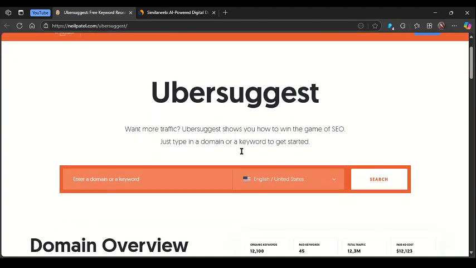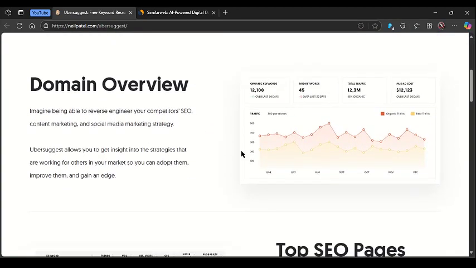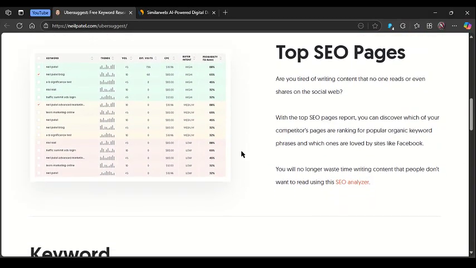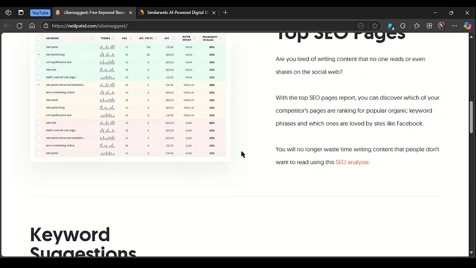In this video, I'm going to create a quick in-depth comparison review about these two keyword research platforms, Ubersuggest and Similarweb. So, to get started with the side-by-side comparison of these two platforms.